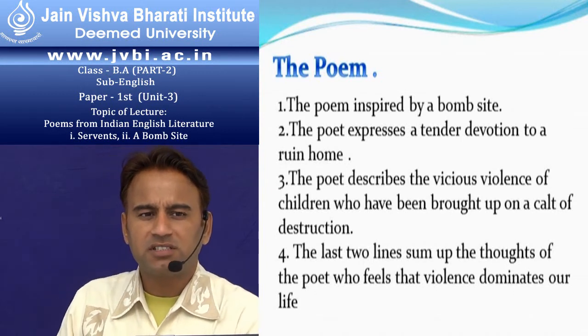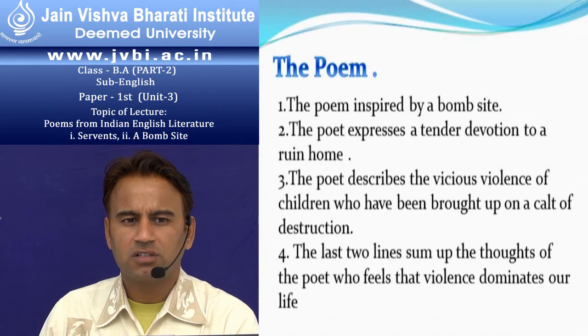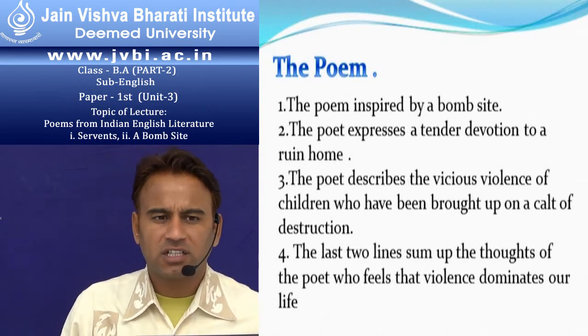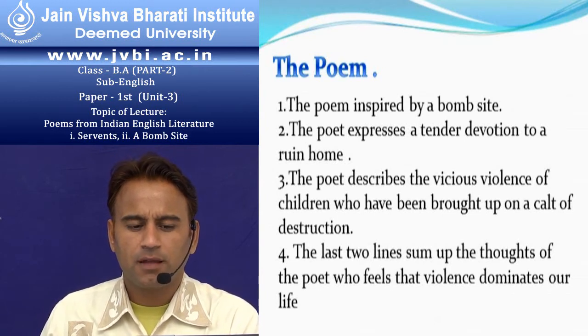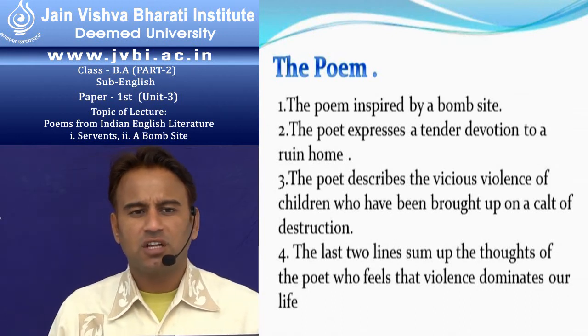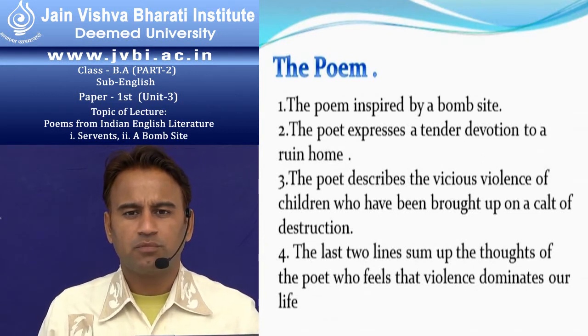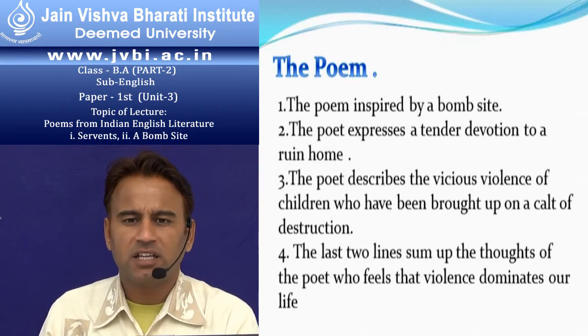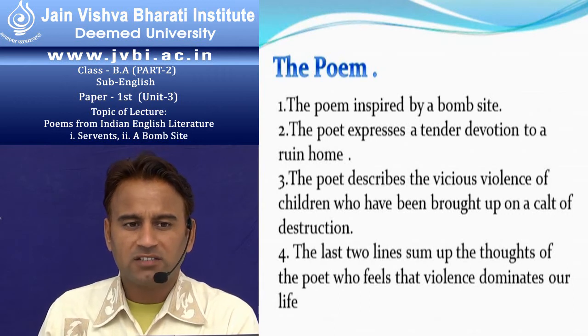The poet expresses a tender devotion to the ruined home. All the homes are destroyed by the bomb, and this is not a tender devotion to the ruined home. The poet describes the vicious violence of children who have been brought up on a cult of destruction. The little children were playing at the place of destruction, and they also show vicious violence, because they are busy throwing stones at the mound, expressing their anger and irritation. The last two lines sum up the thought of the poet, who feels that violence dominates over life.